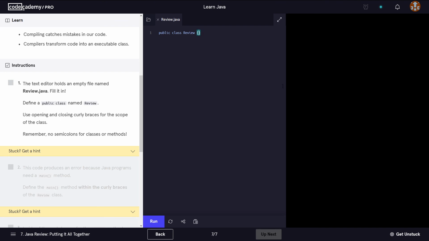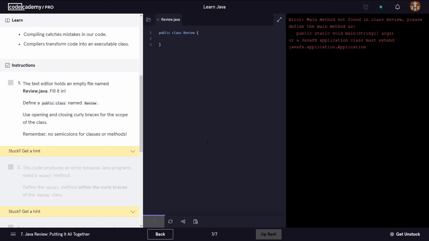And then we're gonna add the curly braces. It tells us here, use opening and closing curly braces for the scope of the class. Remember, no semicolons for classes or methods. Okay, so that's all for now. If I run this, well, of course, it tells us main method not found in class Review. Please define the main method as. So we have to also define the main method.